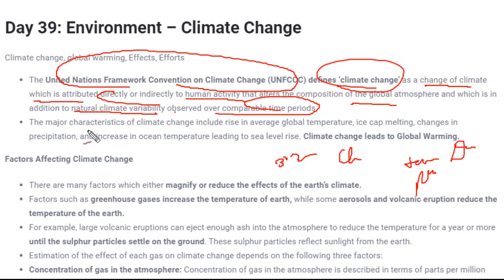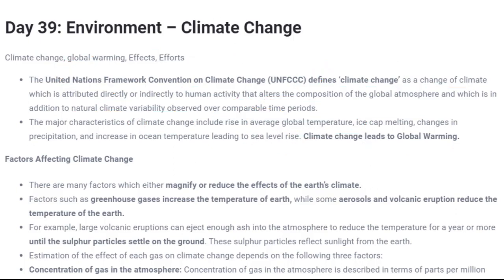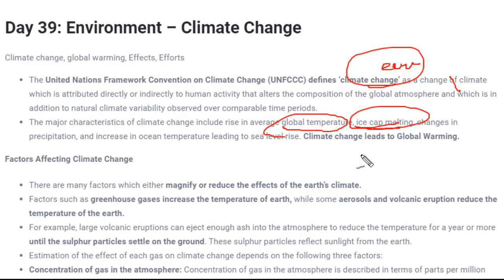And we talk about the major characteristics of climate change. It generally includes the average global temperature. What is global temperature? Temperature we already know: the increase in heat intensity, or you can say the receiving amount of heat. So if the global temperature reduces or increases, that would be a characteristic of climate change. Ice cap melting. How does an ice cap melt? If the temperature of Earth's surface increases, obviously ice will melt. And what are these ice caps? Ice caps are nothing but the cover of ice over the mountains.